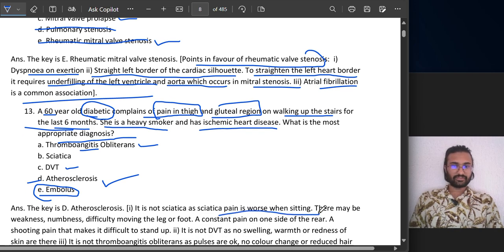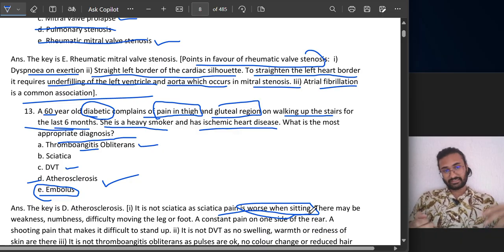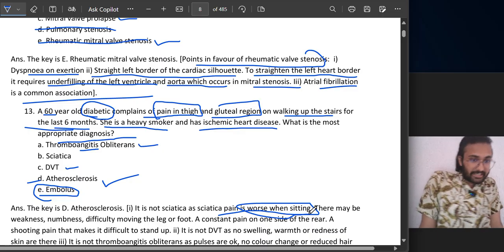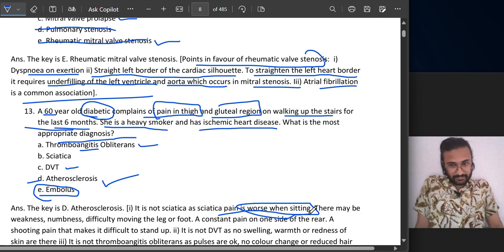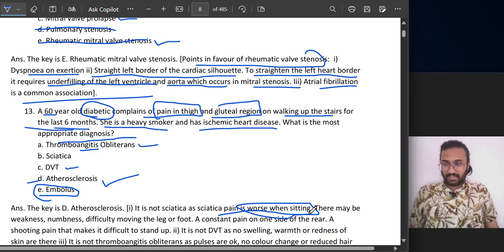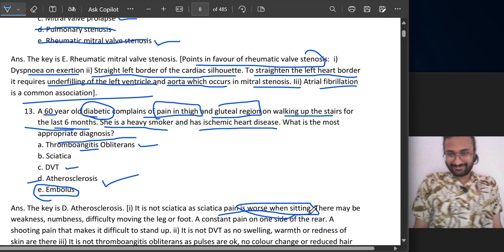Okay, it is not sciatica. Sciatica pain is worse when sitting, like whenever you sit, the sciatic nerve gets compressed, and at that moment he or she will feel the pain. But here, she is walking. Actually, the treatment for sciatica pain is walking. You don't walk for a longer period of time, you're continuously sitting on your study table, so that causes the sciatic nerve to get compressed for a longer period. Actually, it also causes some kind of pressure ulcers. I should also walk for some time.